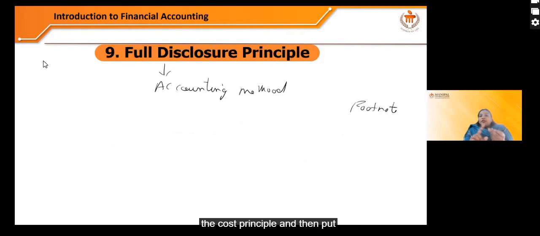And then the full disclosure principle. One needs to disclose all the significant information, any changes like in the accounting method, or any lawsuit, or any change in the method of valuation of stock. That needs to be mentioned in the footnote. So that is the full disclosure principle.